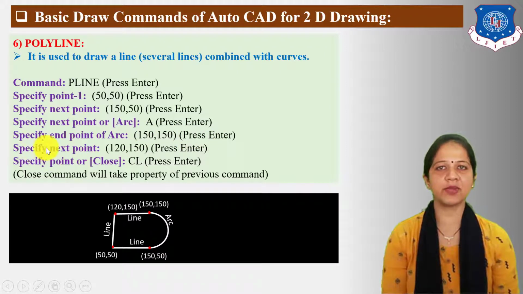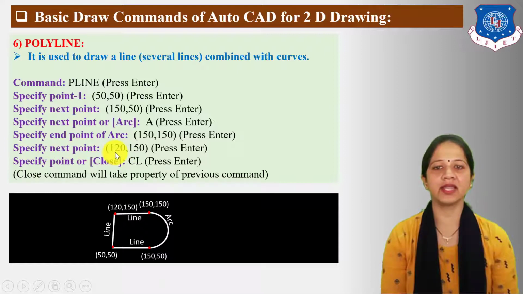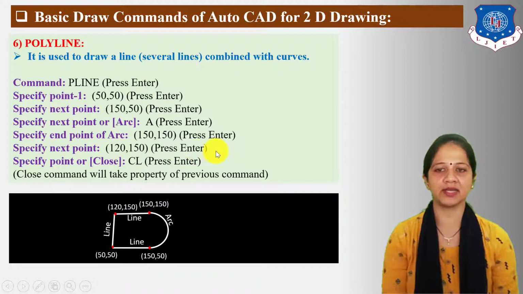Next statement display on the command bar is specify next point. Here I have taken 120-150 position for next point, then press enter. Now next statement display on the command bar is specify point or close. If you want to close the figure, then type CL, then press enter.